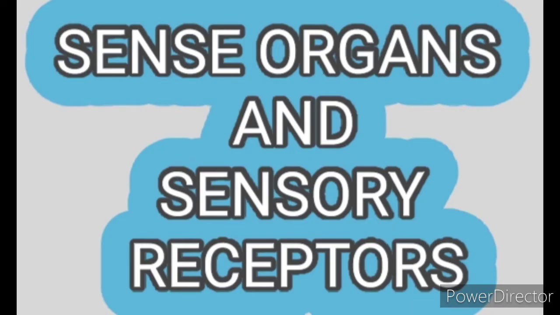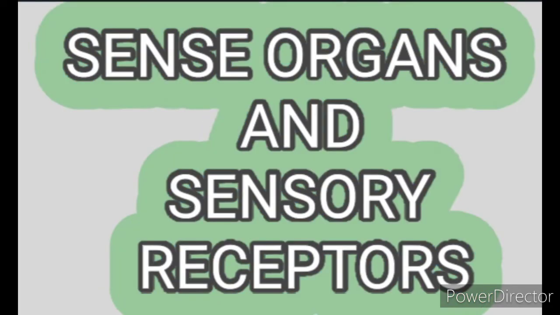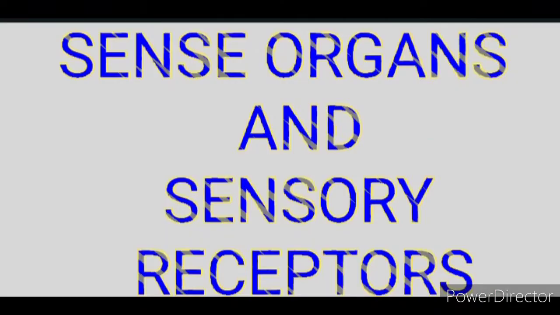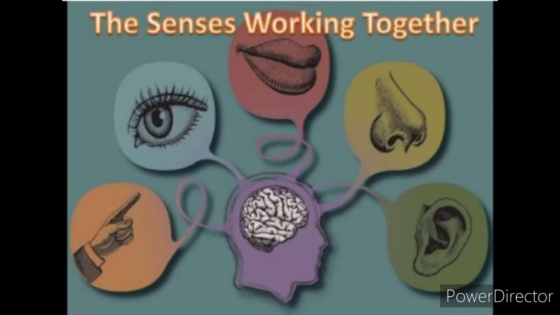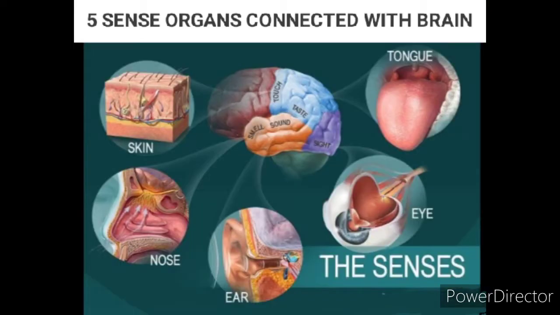Hello students, today's video is about sense organs and sensory receptors. Sense organs are commonly called windows of the world through which we can recognize what is happening around us. There are 5 sense organs in our body, as you know: eye, ear, nose, tongue and skin.